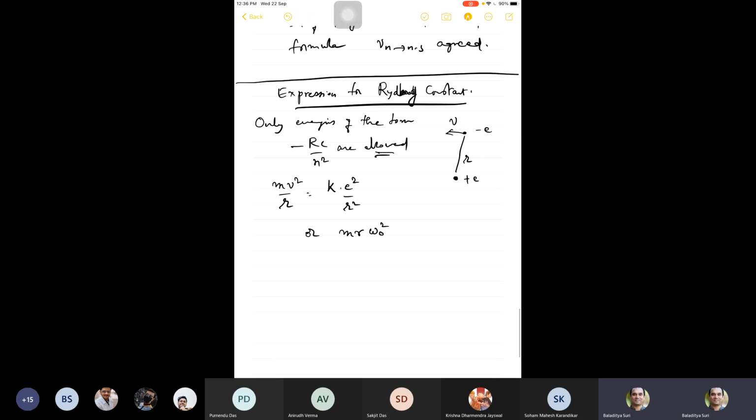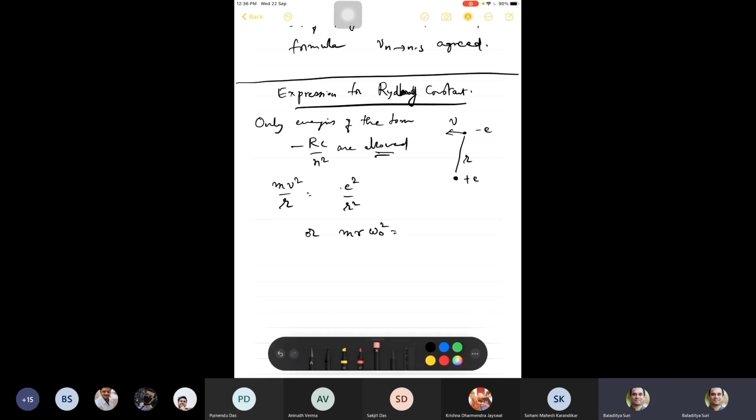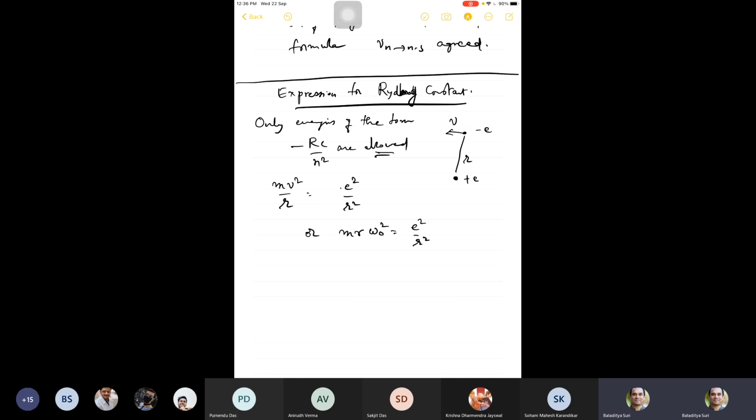Or mr omega naught squared, if you write in terms of angular frequencies. And you can in principle choose the units in such a way that this k is 1. It doesn't matter. So I'm not going to write k at all. I'll just write it as e squared by r squared, because we want some general expressions. So omega naught squared is e squared by mr cubed.